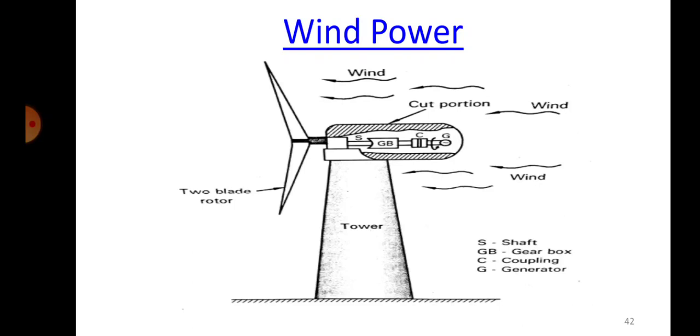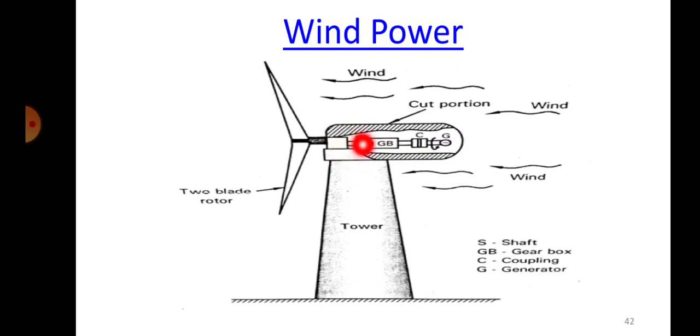So the design has to be very important. Based on that, whatever direction the wind flows, it should be able to convert that energy into rotation. So the blades will rotate. When the blade rotates, what will happen? You have to see here, these blades will be coupled to a shaft. You can see it is written here, that is the shaft.